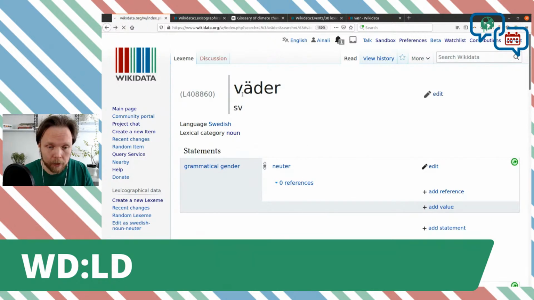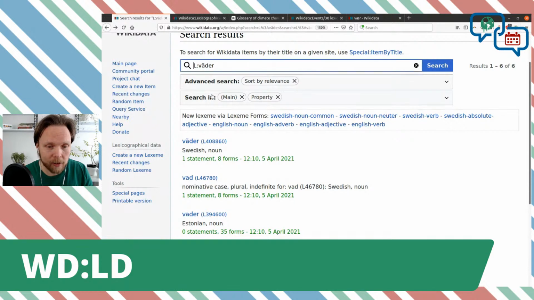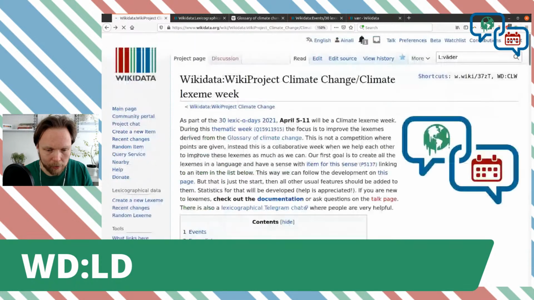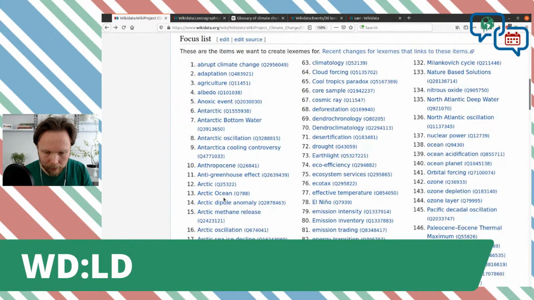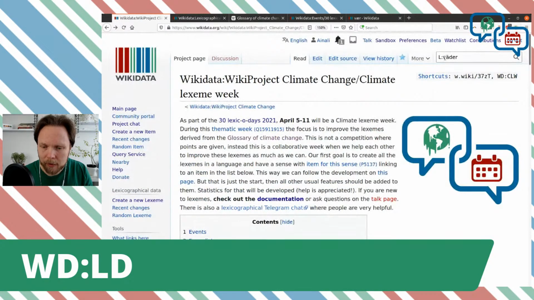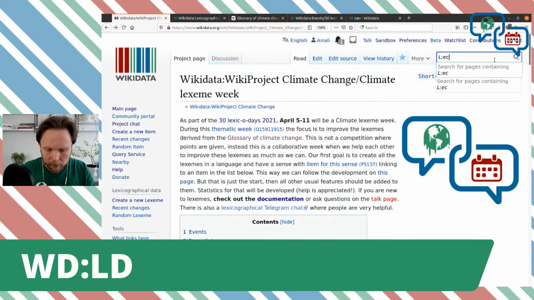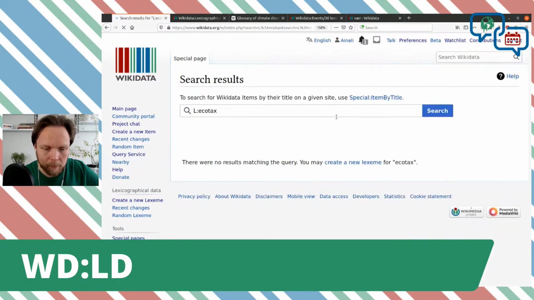And if your search turns up with something that doesn't exist, let me see if I can go back and try something that I don't think exists from our list. I'll try this one. I don't think we have one for eco-tax. So let's just see if that exists, eco-tax. No.